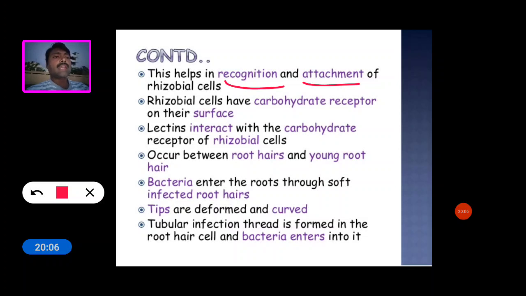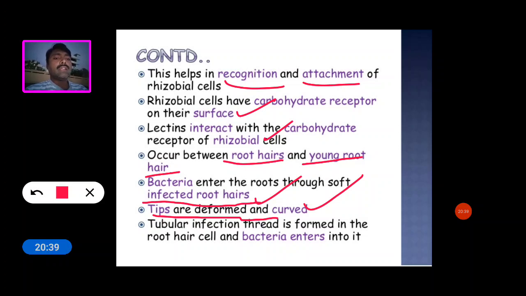Rhizobial cells have carbohydrate receptors on the surface, so lectins interact with the carbohydrate receptors of rhizobial cells on young root hairs. Bacteria enter the root hair; the tips of infected root hairs are deformed and curved, and a tubular infection thread is formed in the root hair, and bacteria enter into it.